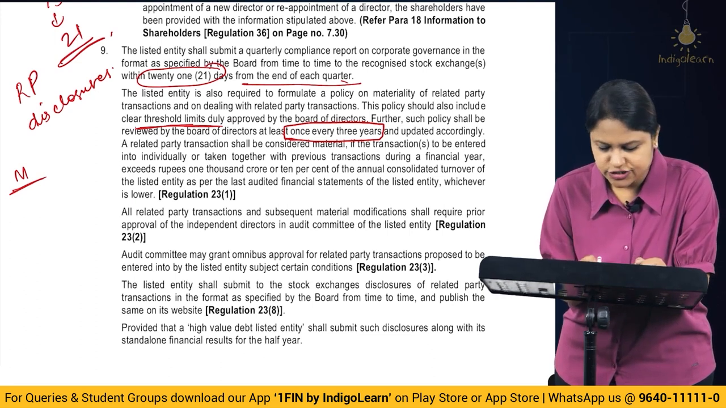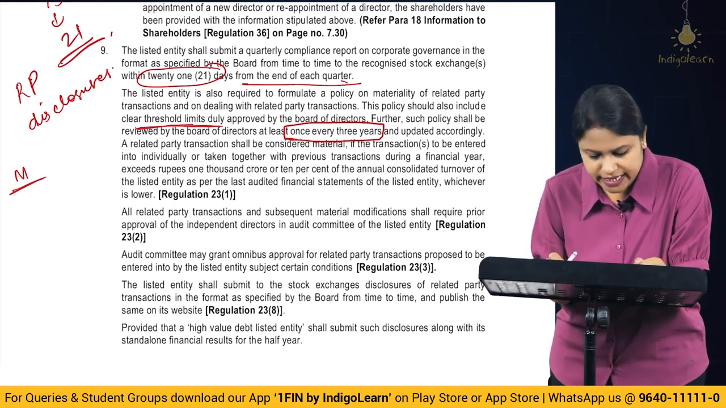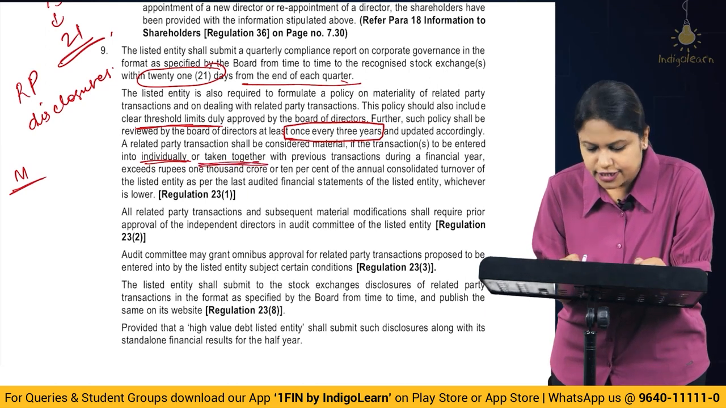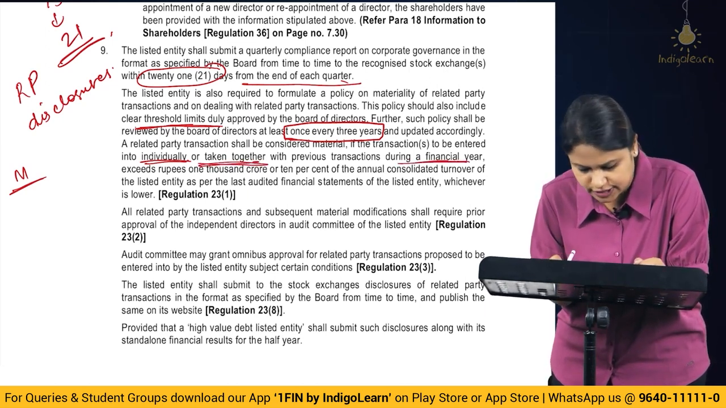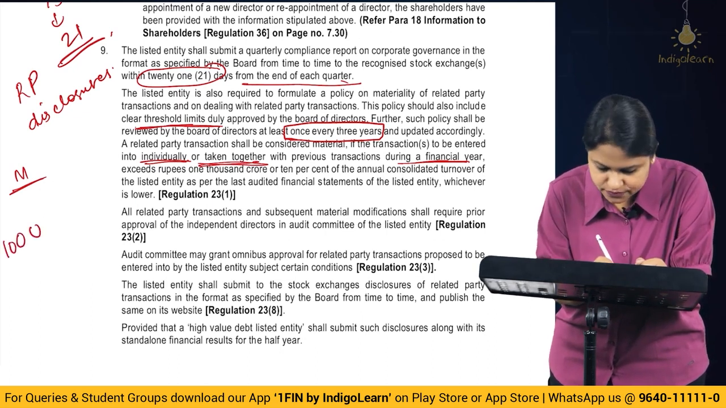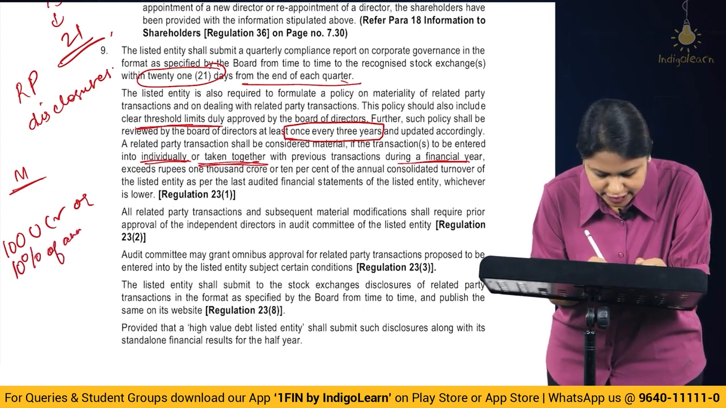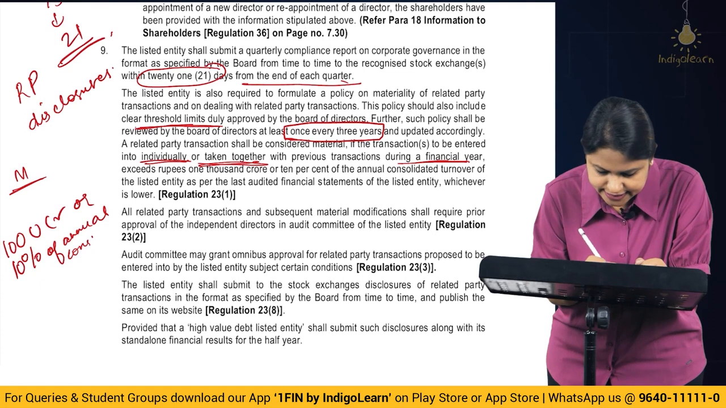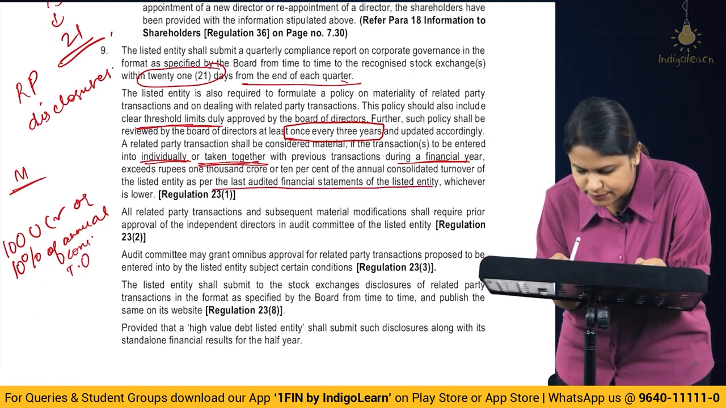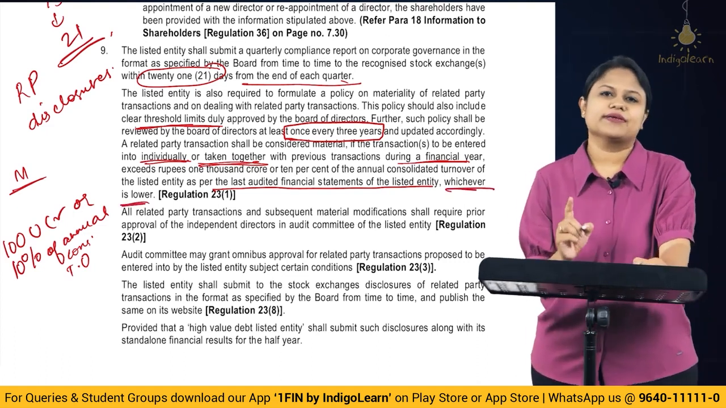A related party transaction shall be considered material if the transaction or the transactions to be entered into individually or taken together with the previous transactions during a financial year exceed rupees 1000 crore or 10% of the annual consolidated turnover of the listed entity as per the last audited financial statement of the listed entity, whichever is lower. Please remember this for the coming examination.